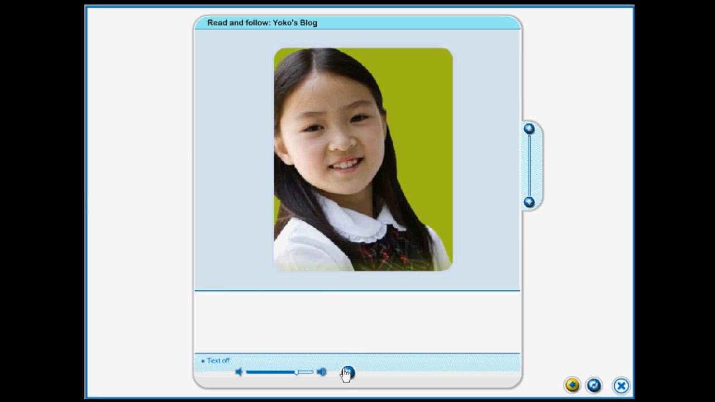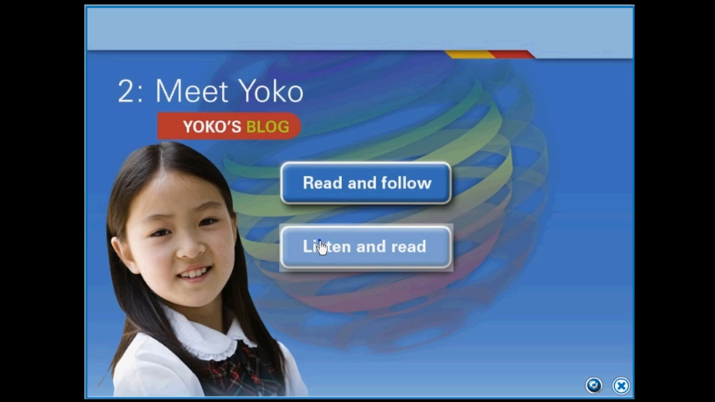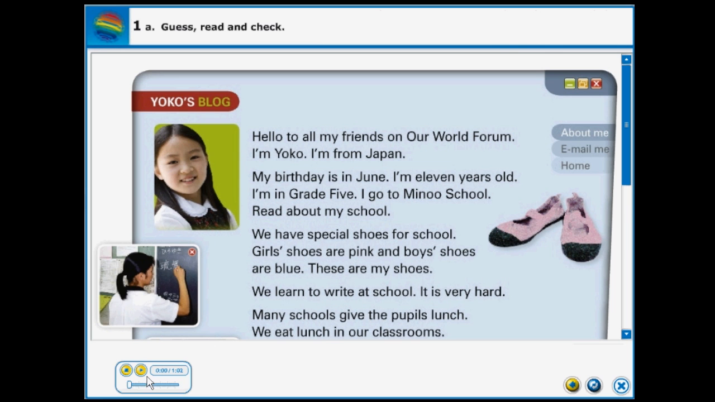Yoko's blog. As you can see, the words are highlighted as they are heard, a wonderful feature, especially for weaker pupils. I'm from Japan. You can also see the whole text and play the recording as you read. Yoko's blog. Hello to all my friends on our World Forum.